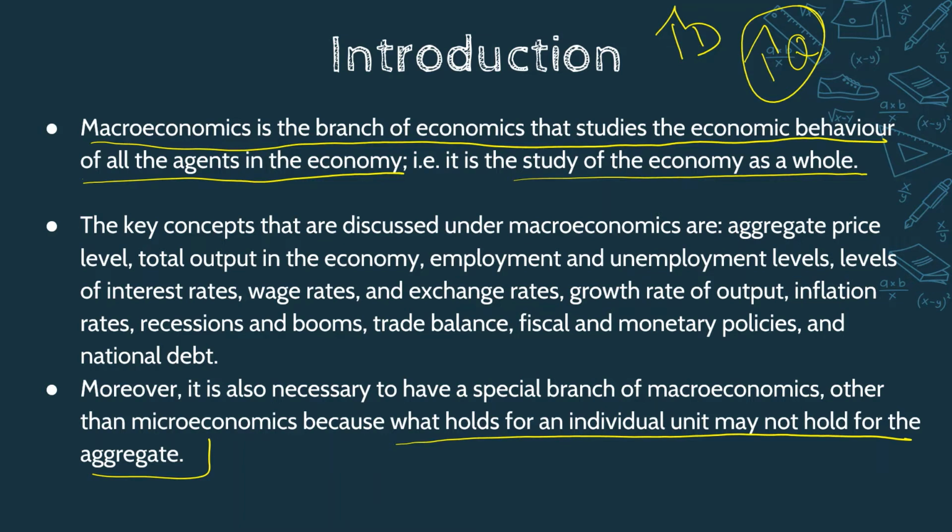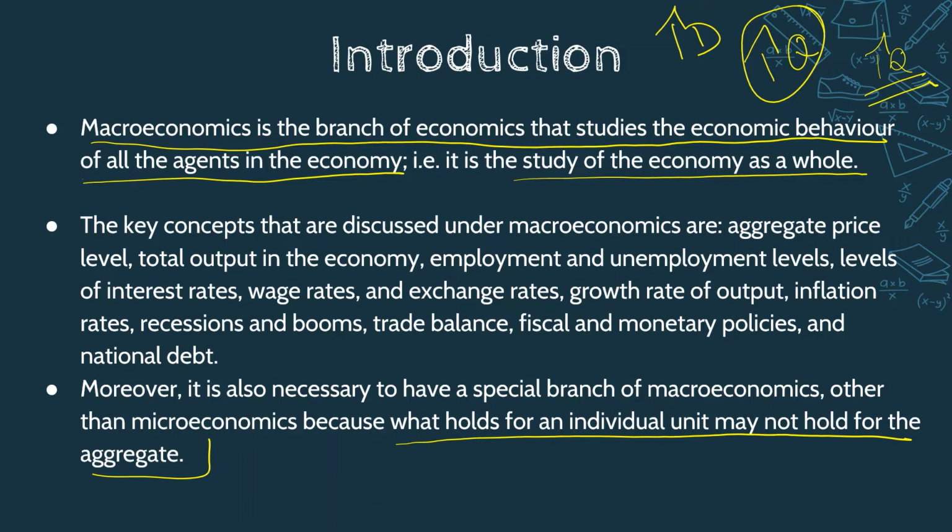But consider the industry, the pen industry. There are many firms under that industry. If there is an increase in demand in the market and every firm tries to increase their quantity, is it possible for every firm to increase the quantity? Not at all, because we have one of the major four definitions of economics. One of the major definitions is given by Lionel Robbins, that is about the scarcity of resources. So the resources are limited in nature, so it is not possible for all the firms to increase the quantity.